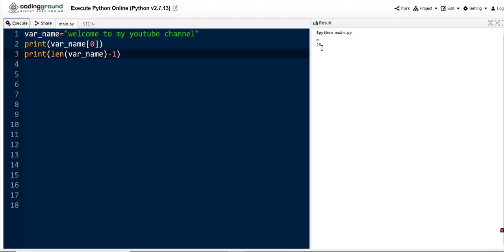So the first character is W and the last character is, yeah, here 28 is printed. So let me check. Sorry, here we need to print the character which is stored in the last index. For that we need to use var name of index. Through this, len of var name minus 1, we are getting 28. That means we have got the last index value. So to get the character which is stored at an index, we need to use var name of index value. So let me execute now. Yeah, L.